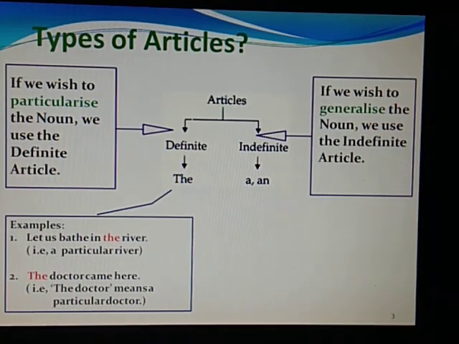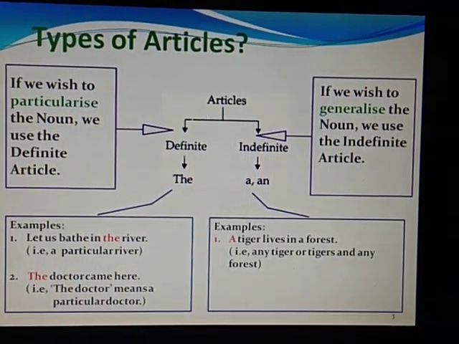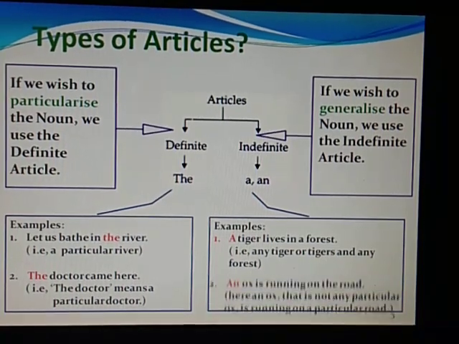An indefinite article is used if we wish to generalize, meaning something in common. When we want to say something about a noun in general, we use an indefinite article. For example, a tiger lives in a forest. So here we mean any tiger. So we have used a for a tiger. That means any tiger or any forest, which is a general forest.